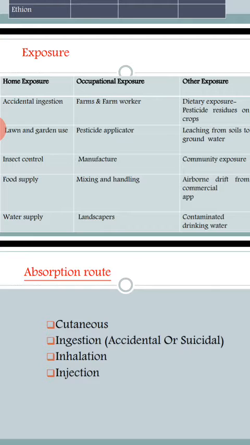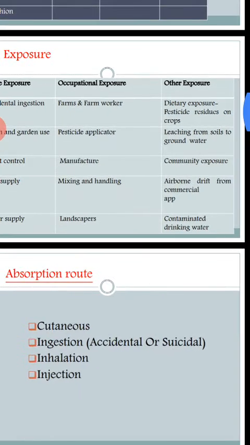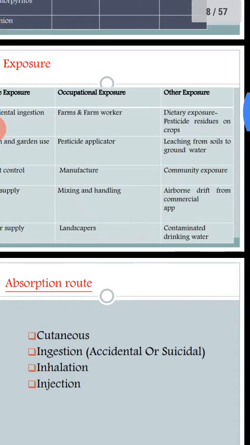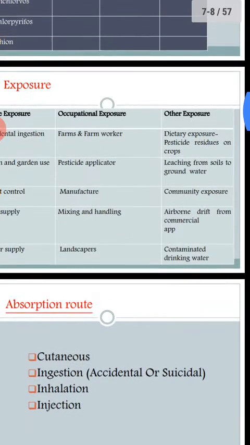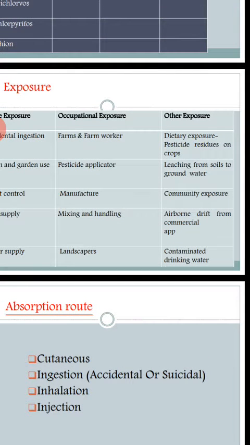Occupational exposure is generally seen in farmers, who are closely and always exposed to organophosphorus compounds. Other exposures include dietary exposure through pesticide-rich crops, and leaching from soils to groundwater.